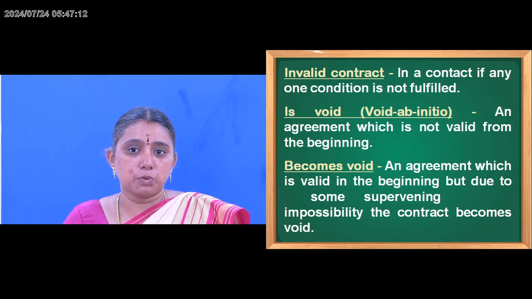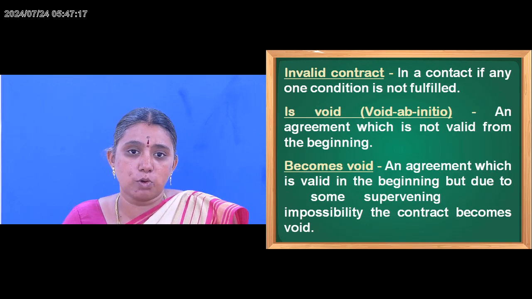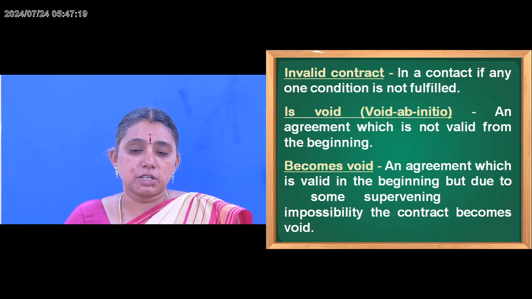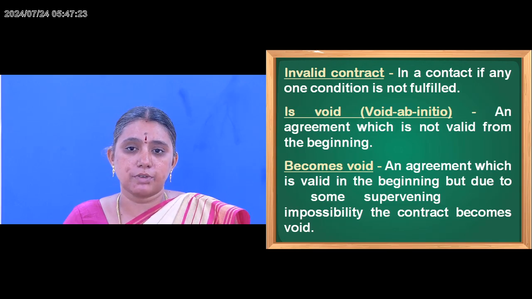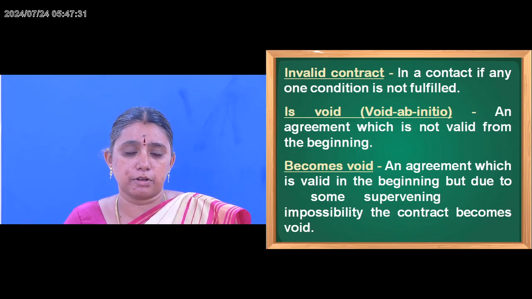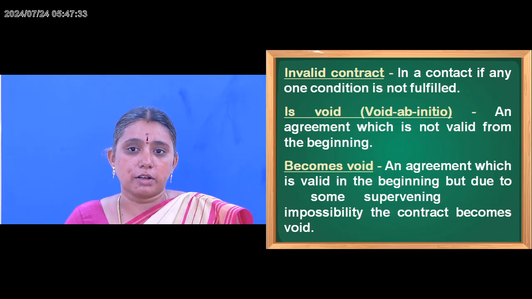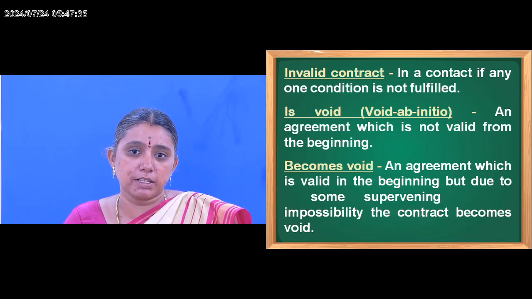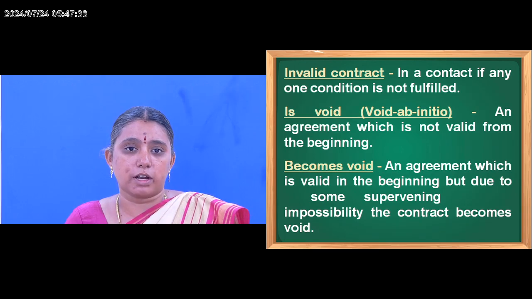First we have to see what is meant by invalid contract. If the contract has not fulfilled any one of the conditions mentioned under the Indian Contract Act, then it is called an invalid contract. Next we are going to see void, that is, void ab initio: an agreement which is not valid from the beginning itself. From the beginning of the contract, we can call it a void contract. That is void ab initio.